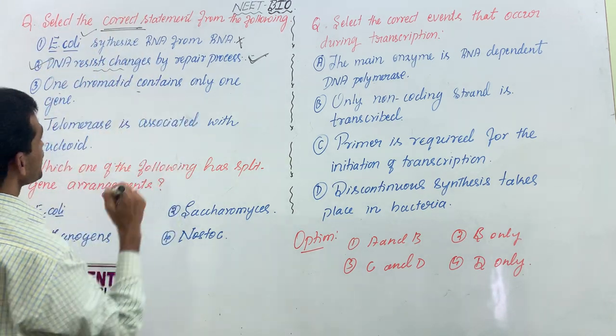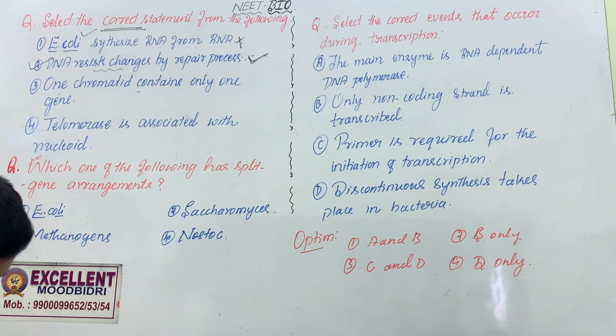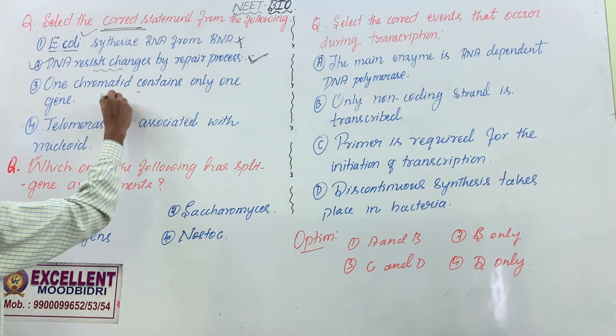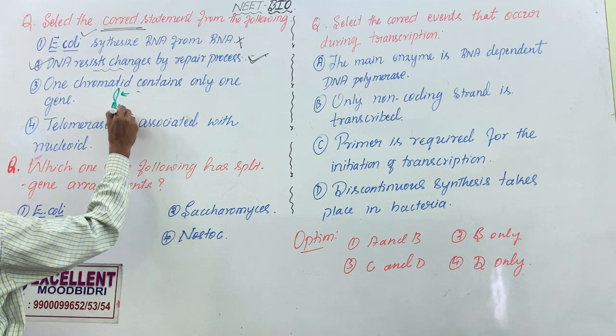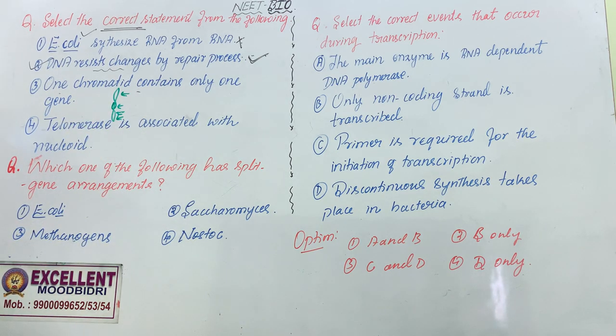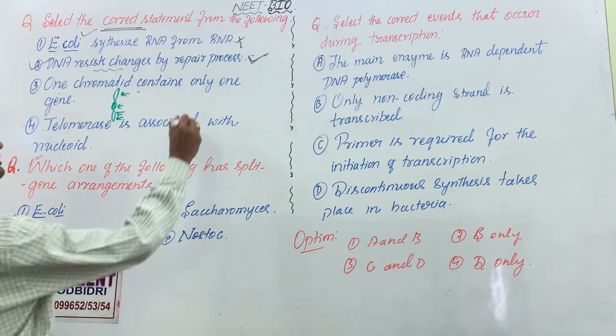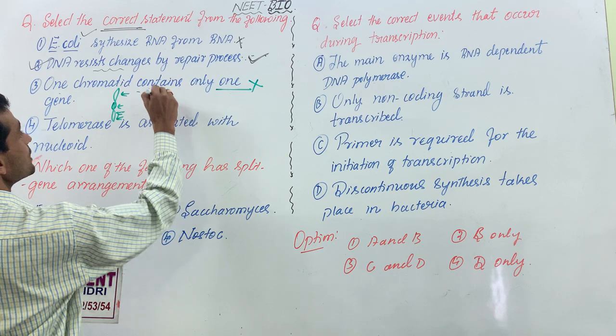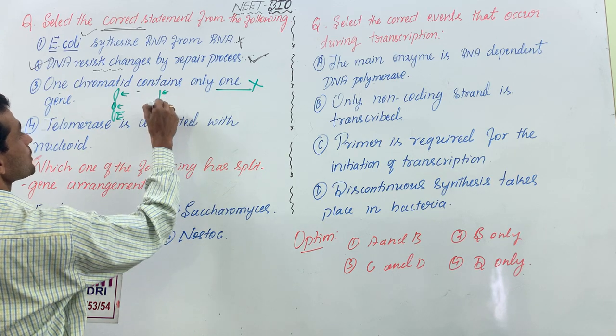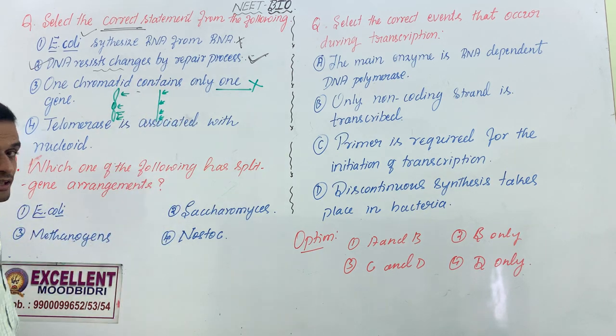One chromatid contains only one gene. Do you believe? Imagine this is one chromatid. It will have so many genes. I am talking about euchromatin of this chromatid. How will I identify the number of genes? It can't be only one. I search the number of promoters. One promoter, another promoter.